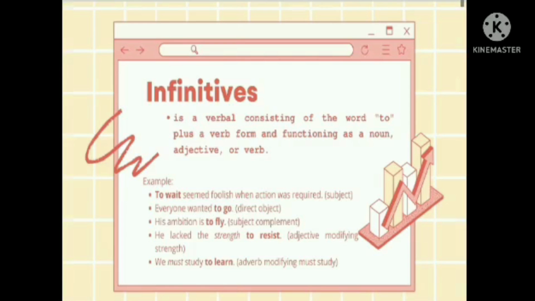And in our fifth sentence, we must not study to learn. To learn is modifying the verb, which is to study, and it is used as an adverb.